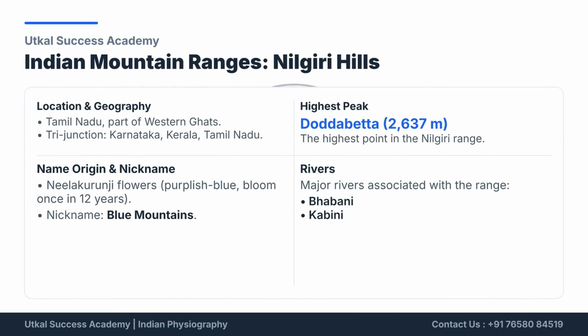The Nilgiri Hills, often called the Blue Mountains, are a prominent part of the Western Ghats, located at the tri-junction of Tamil Nadu, Kerala, and Karnataka. Their highest peak, Doddabetta, rises to 2,637 meters and is the tallest point in the Nilgiri Range. The region is also known for the rare Neelakurinji flowers, which bloom once every 12 years, and serves as the source area for important rivers such as the Bhavani and Kabini.